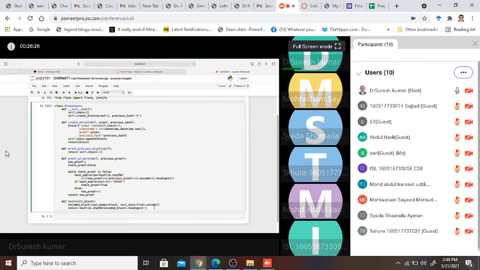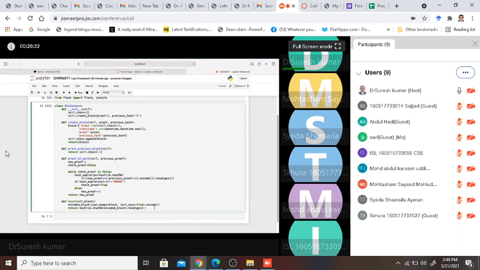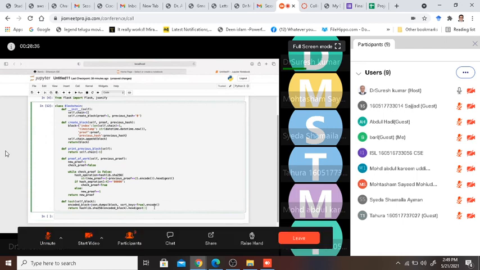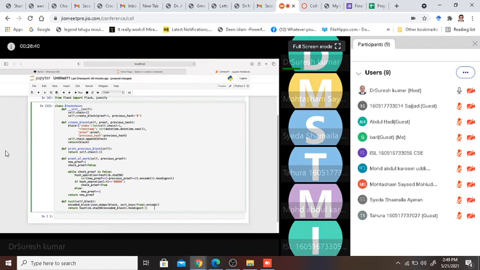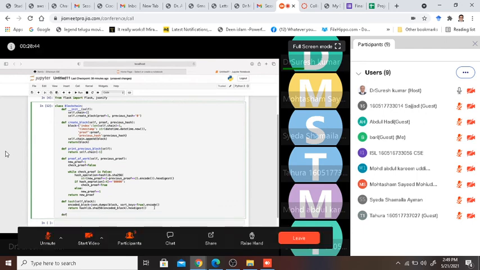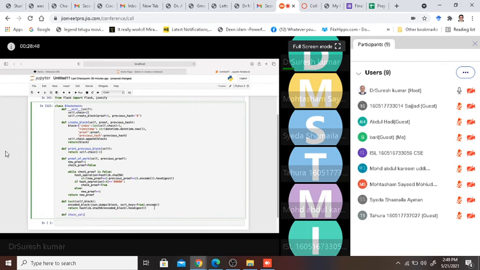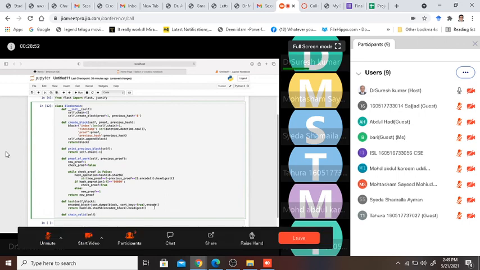Now one more function is left. After creating the hash and proof of work, I have to see if this chain is valid or not. So let's create another function to see if this chain is valid. I say define chain_valid of self and chain.